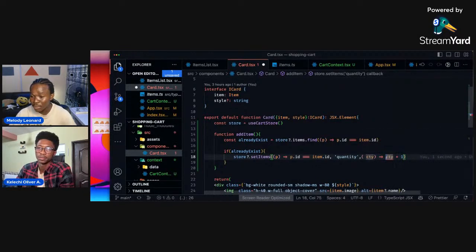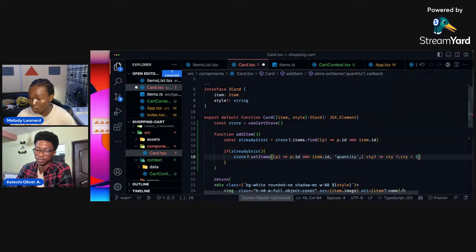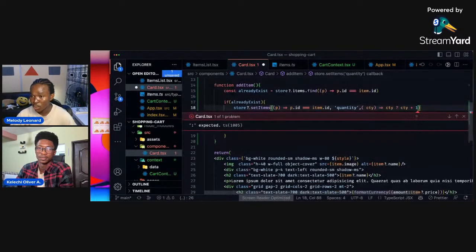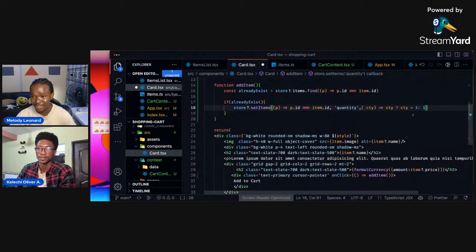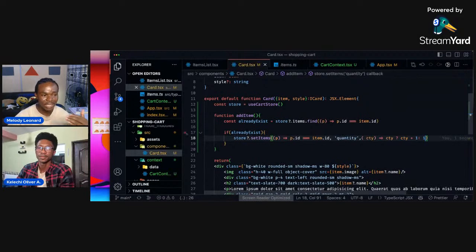So to get past the TypeScript bug, if the current quantity exists, we want to go ahead and update that current quantity. Otherwise, we want to make it 1, because it means that the item is just 1 in the cart. This should handle the already exists case for us. So if we have an item that already exists in the cart, this should go ahead and update the quantity.